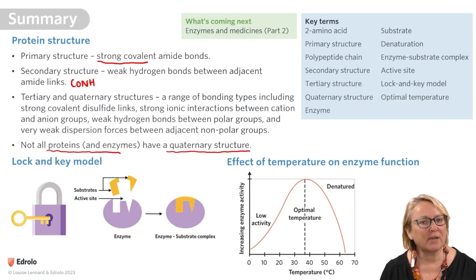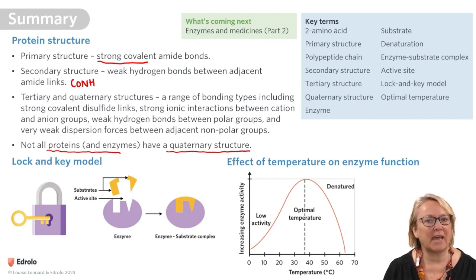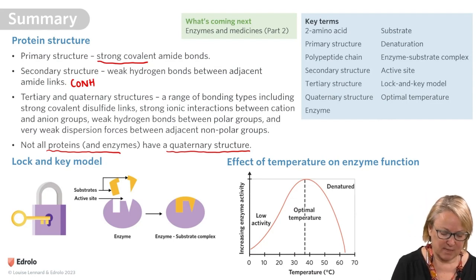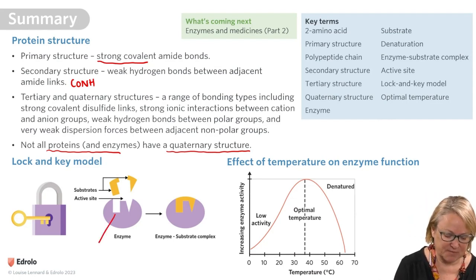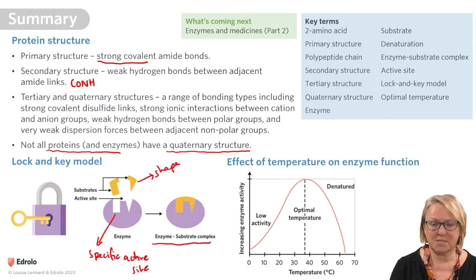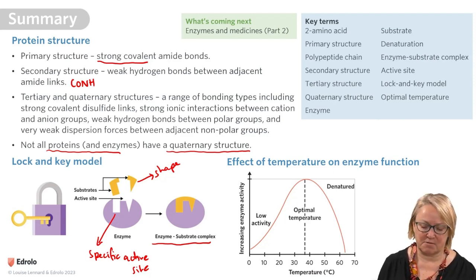We can use the lock and key model to explain how enzymes catalyse biological reactions. The enzyme has a specific active site which matches the shape of the substrate to produce the enzyme substrate complex and catalyse the reaction.